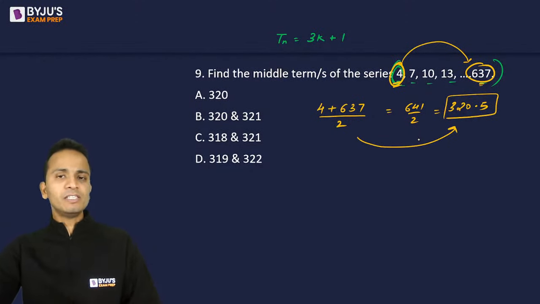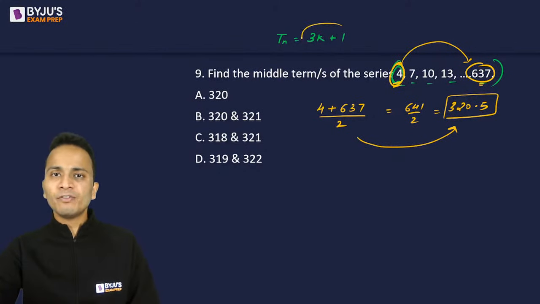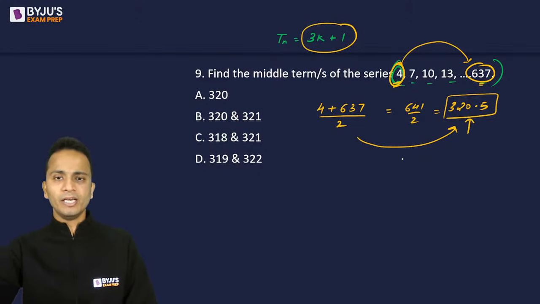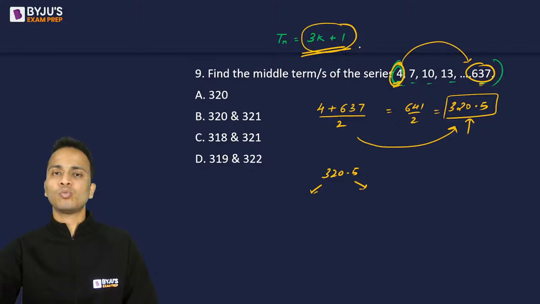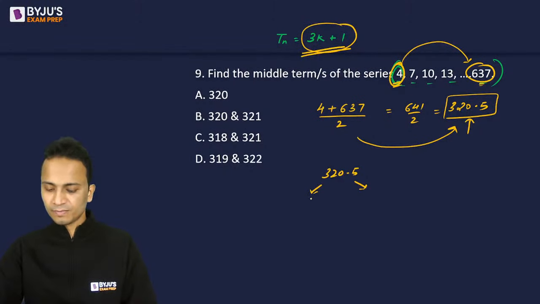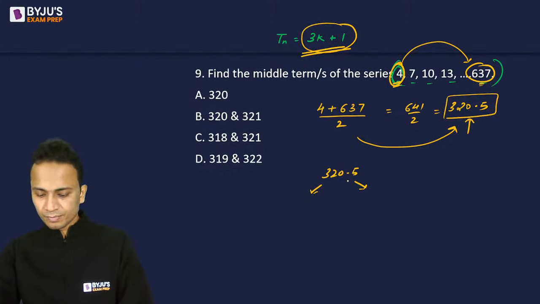So I can very well say that since 320.5 cannot be written in the form of 3k plus 1, this cannot be the middle term. So around 320.5, whichever terms are in the form of 3k plus 1 will be the 2 middle terms of this series. Okay, am I clear? So 320.5.